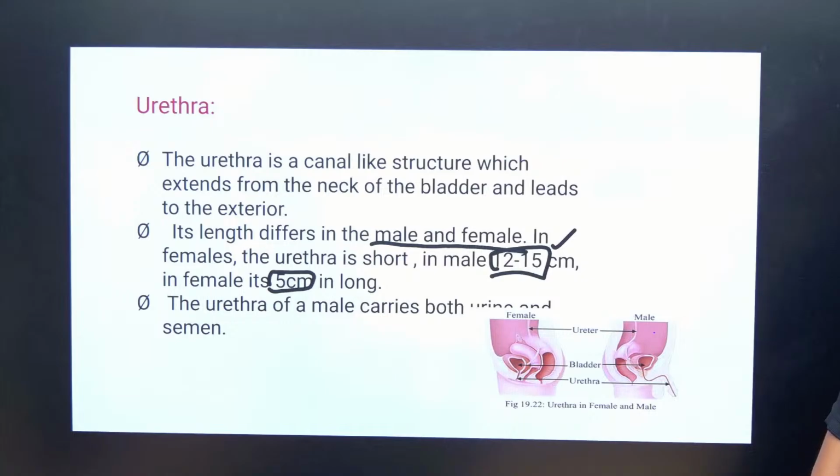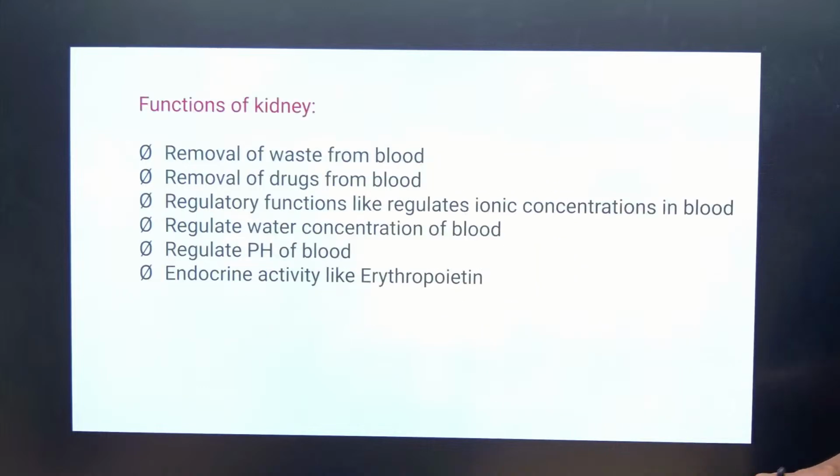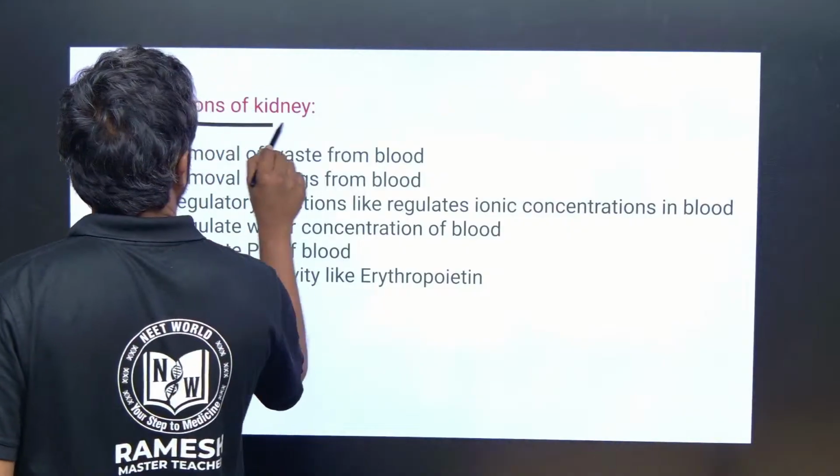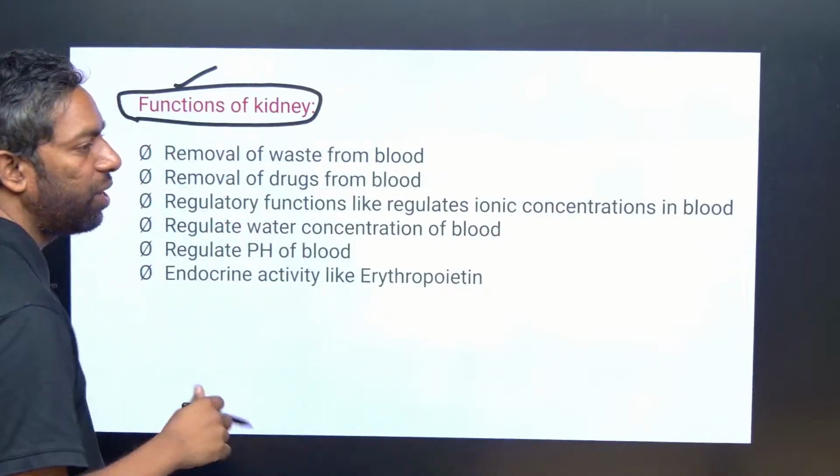The urethra is present in both male and female. In the male, the urethra carries semen along with urine. In the female, it carries only urine. This is the difference between the male and female urethra. Next, functions of the kidney. We will discuss them later on.